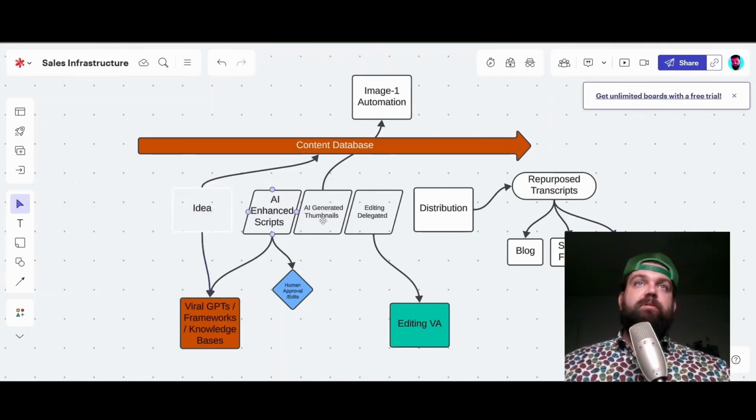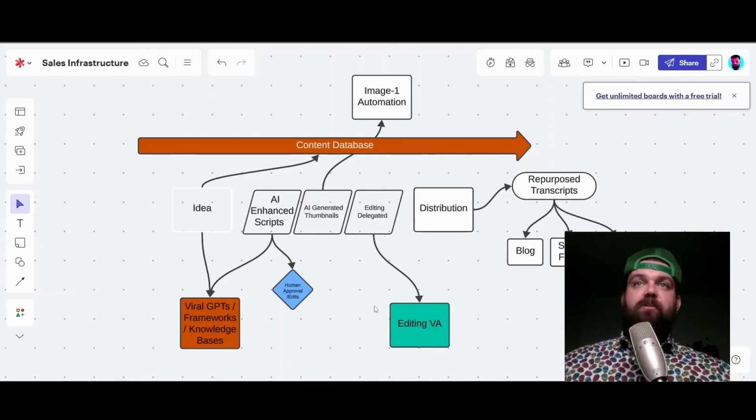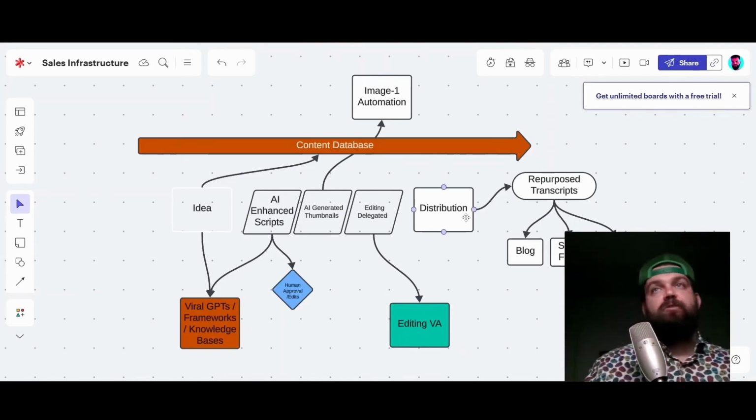The next step is to generate, obviously, thumbnails using the 80-20 rule. Thumbnails is the most important part of your content. We have human in the loop or human approval. So after your AI generates your script, the script gets sent to the human for approval or edits, and then it gets sent to the next step, which would be to generate the thumbnails. And then it gets sent to the editor, which is delegated out to a VA, and then ultimately posted.